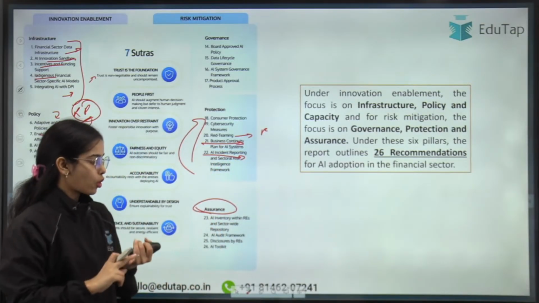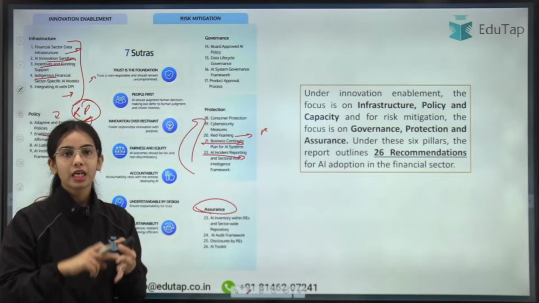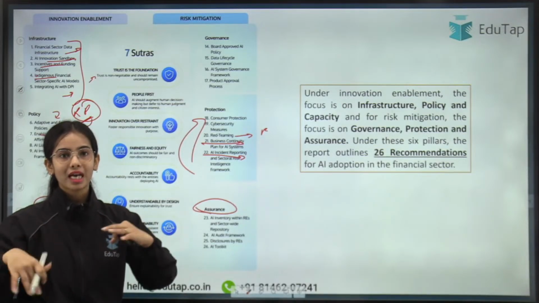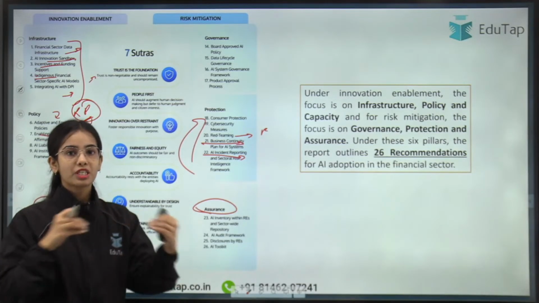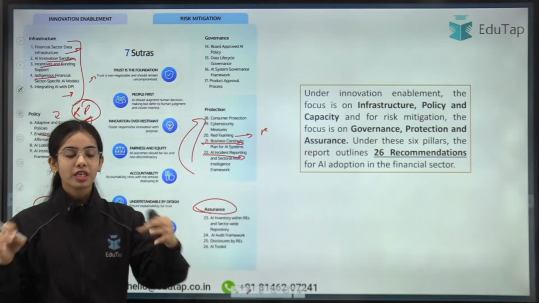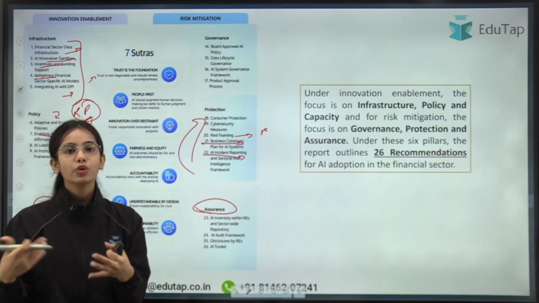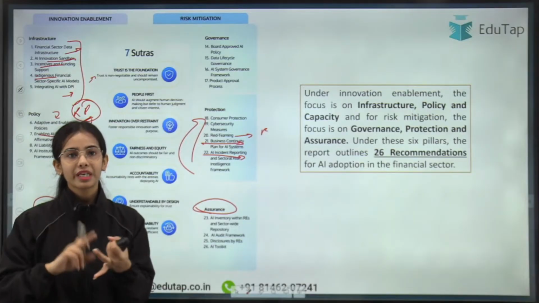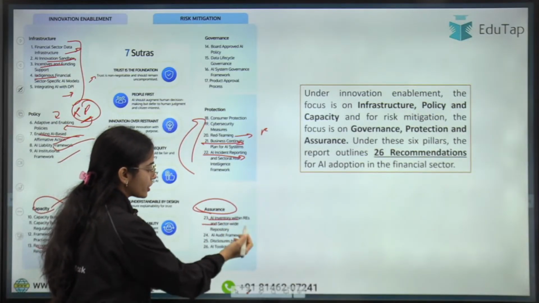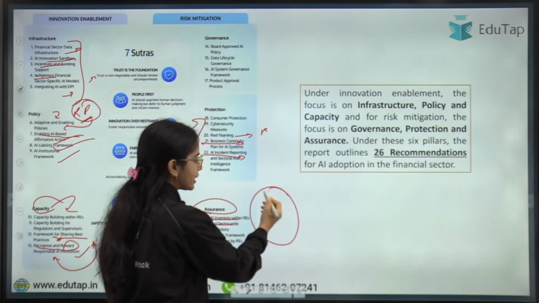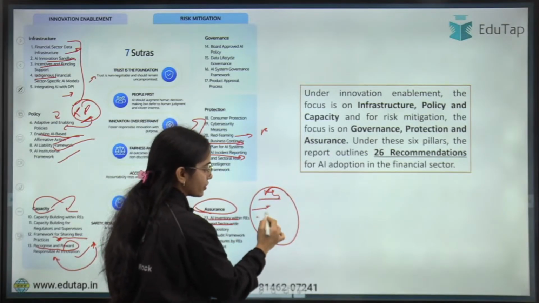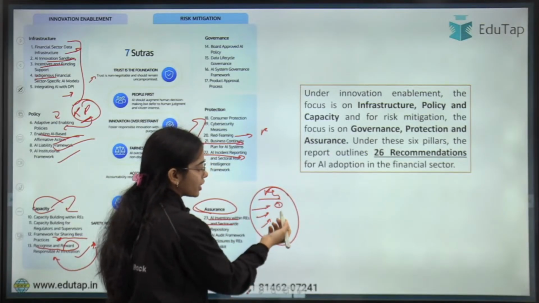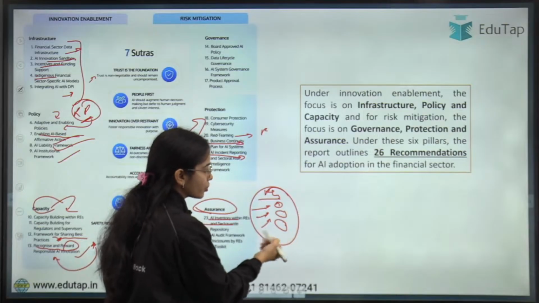Assurance basically means audits, disclosure, and the AI toolkit that provides you a benchmark of how your AI model should work, how it should be. It should be transparent, fair and such. Okay. AI inventory within regulated entities: they should maintain the AI inventory, that is what AI they are using, what the use case is, what the target group is and such.